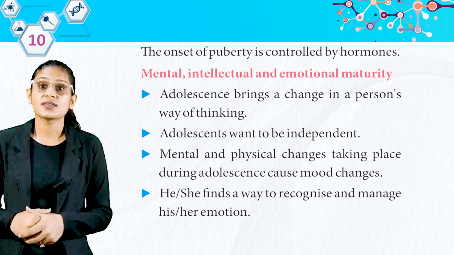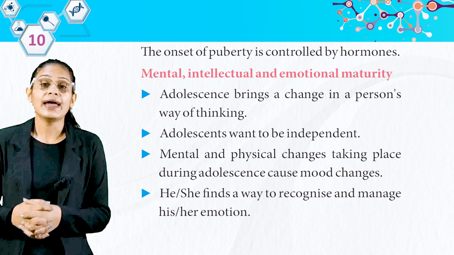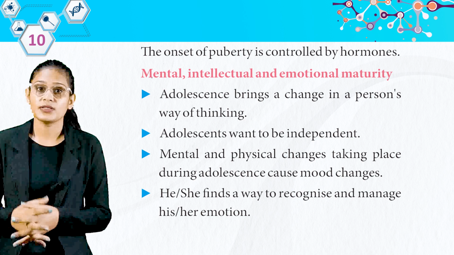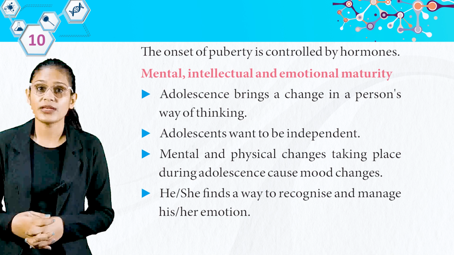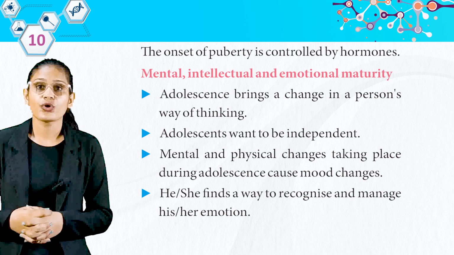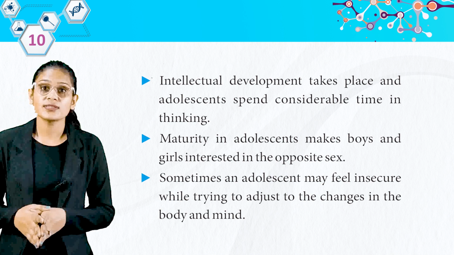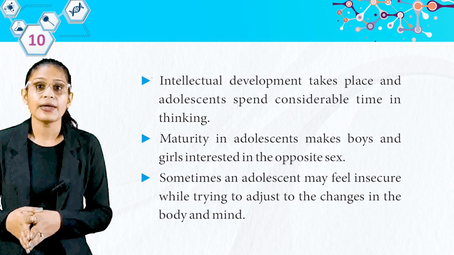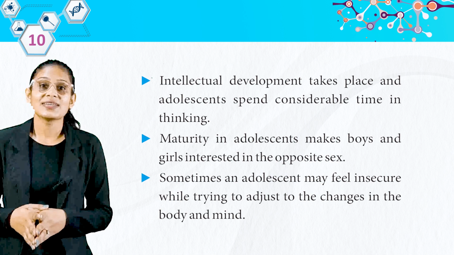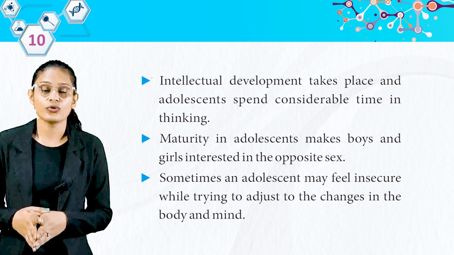The onset of puberty is controlled by hormones, and brings mental, intellectual and emotional maturity. Adolescence brings a change in a person's way of thinking. Adolescents want to be independent. Mental and physical changes taking place during adolescence cause mood changes. He or she finds a way to recognize and manage emotions. Intellectual development takes place and adolescents spend considerable time thinking. Maturity makes boys and girls interested in the opposite sex. Sometimes an adolescent may feel insecure while trying to adjust to the changes in the body and mind.